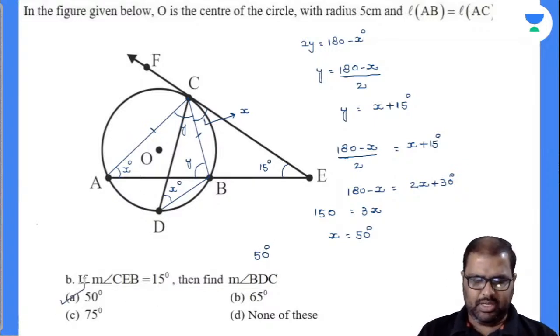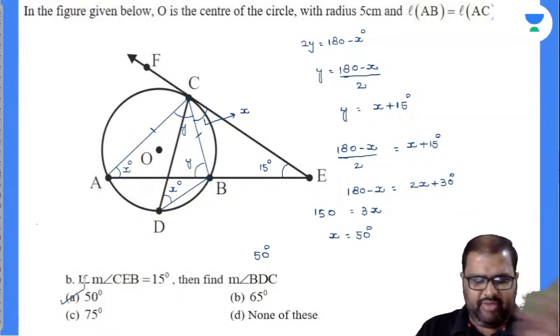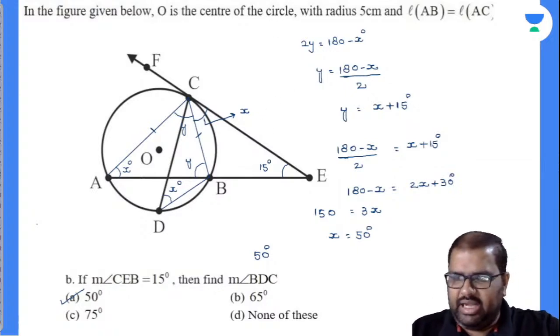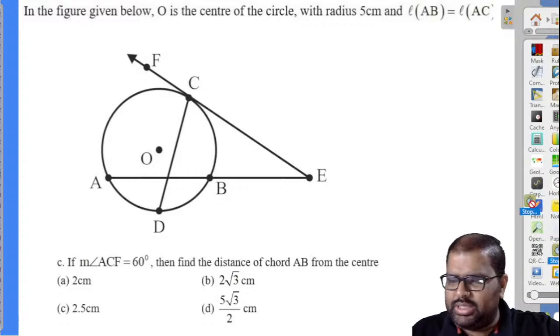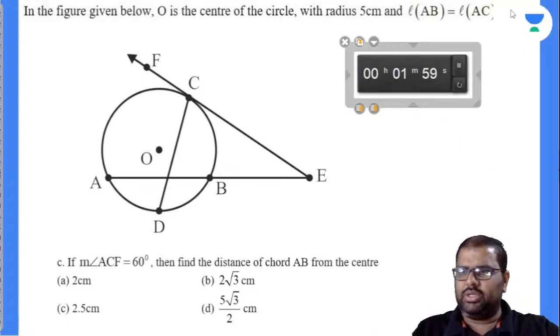Perfectly done, na? Reverse engineering, right? In the first question, we were given the first point and we arrived at CEB. Now CEB was given, we are arriving at BDC, right? Perfectly done. Let's come to the next question. Yes, and this is an easy question here. You can do this in 1 minute, but I'm giving you 2 minutes. Let's see how many can solve this.